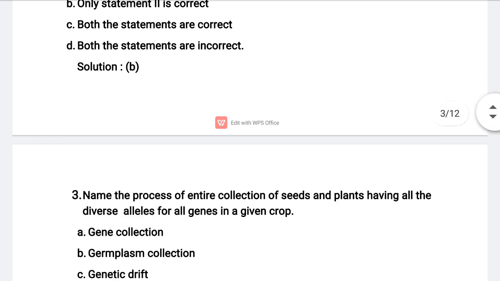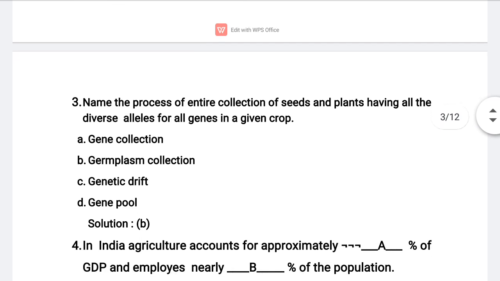Now moving to the third question. Name the process of entire collection of seeds and plants having all the diverse alleles for all genes in a given crop. Students, this question is from plant breeding, from the first step of plant breeding, that is collection of variability. Let us see the options first of all. Option A, gene collection. Option B, germplasm collection. Option C, genetic drift. Option D, gene pool. So the correct answer for this question is option B, germplasm collection.